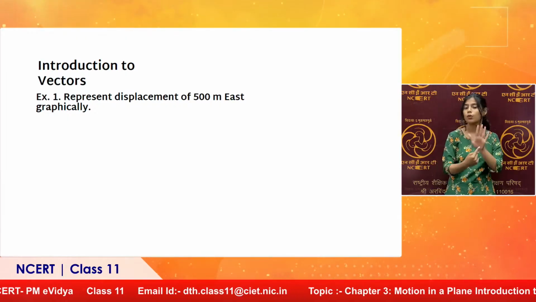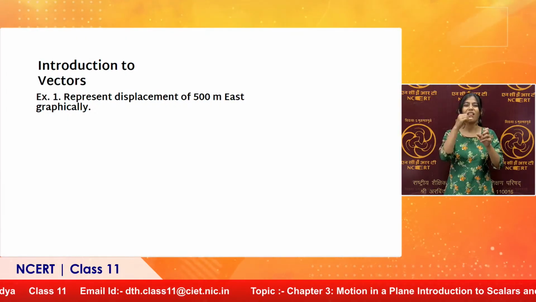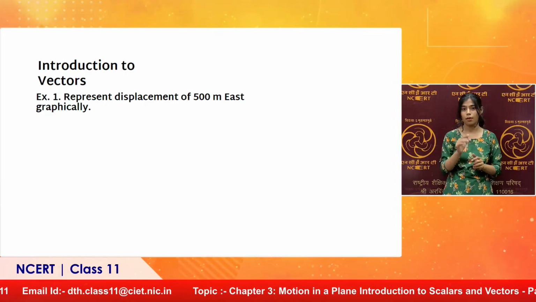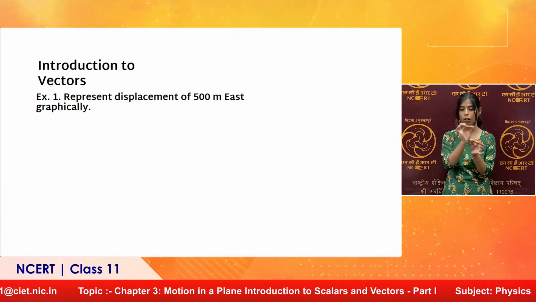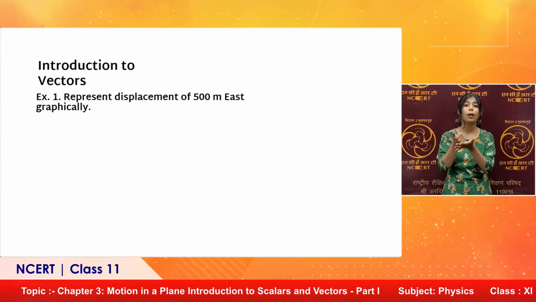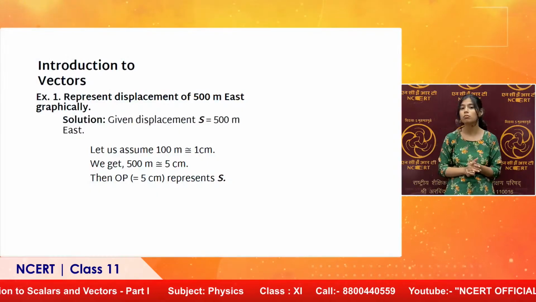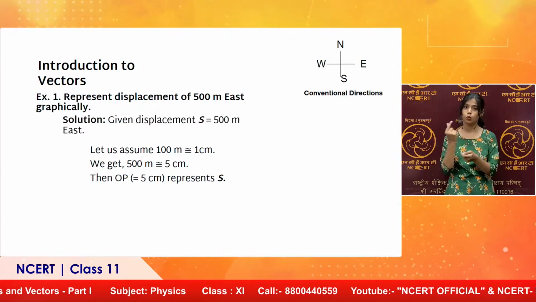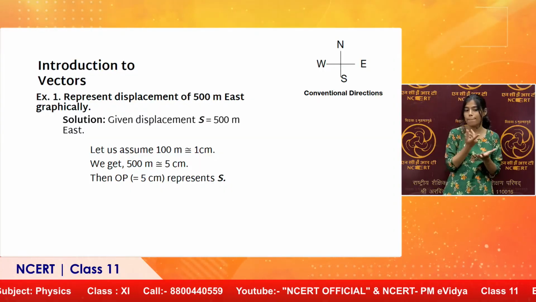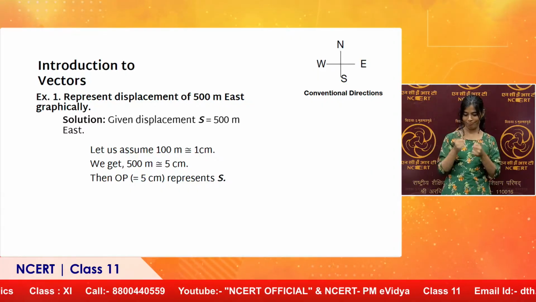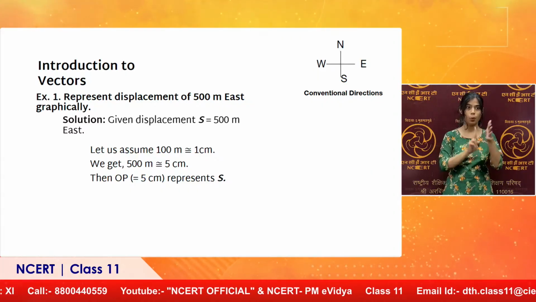Represent a displacement of 500 meter east graphically. This is an example. Now, here 500 meter obviously we cannot draw on paper or say blackboard. So, what we do is we take the help of a scale. Say we choose a scale: 100 meter represented by 1 centimeter. So, 500 meter will be represented by 5 centimeter. And then we also have conventional directions which we use in maps. Such kinds of scales are used in maps. Right side east, left side west, upward north, downward south.